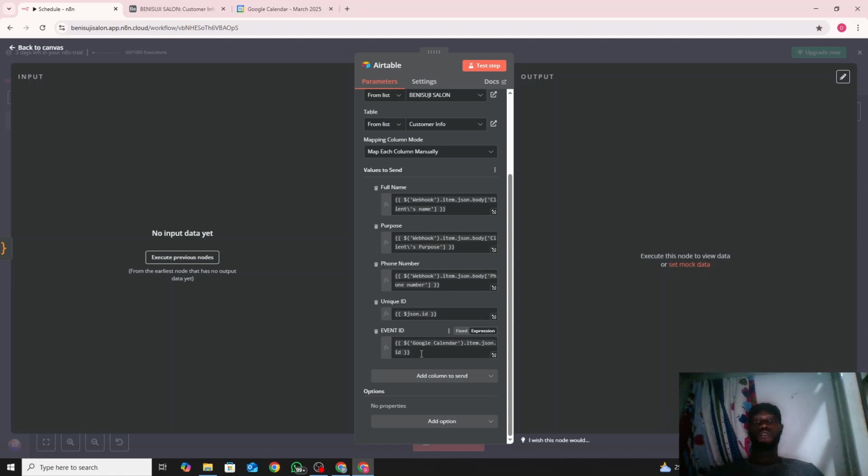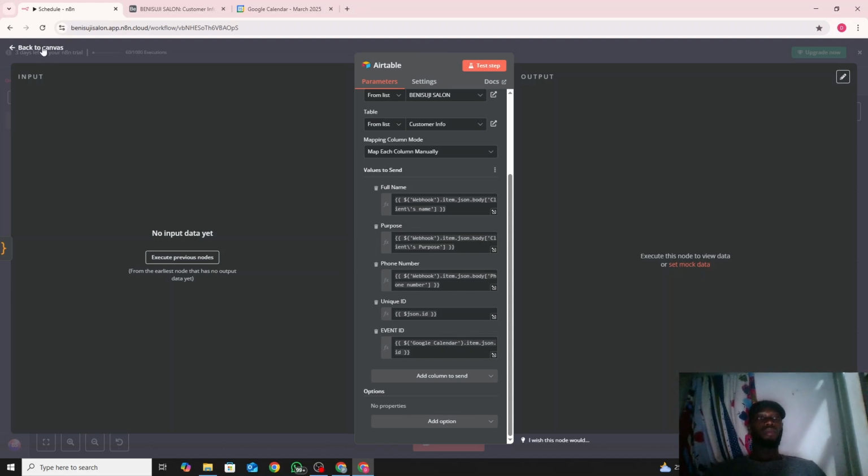So don't forget, to actually update your Google Calendar, you need the event ID of the event that you created, unless you have another way of doing it. But the way I was able to do it was by retrieving the event ID to get the whole information about that event, then updating that event.